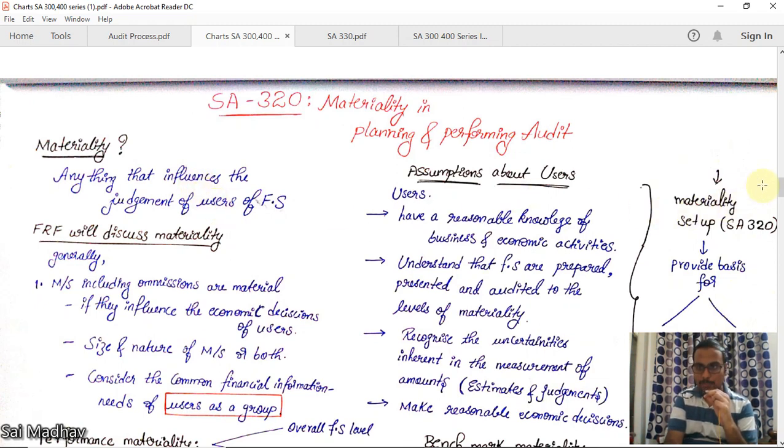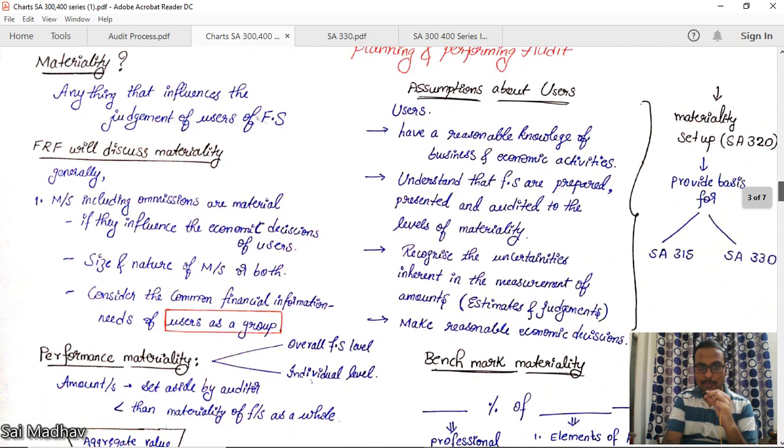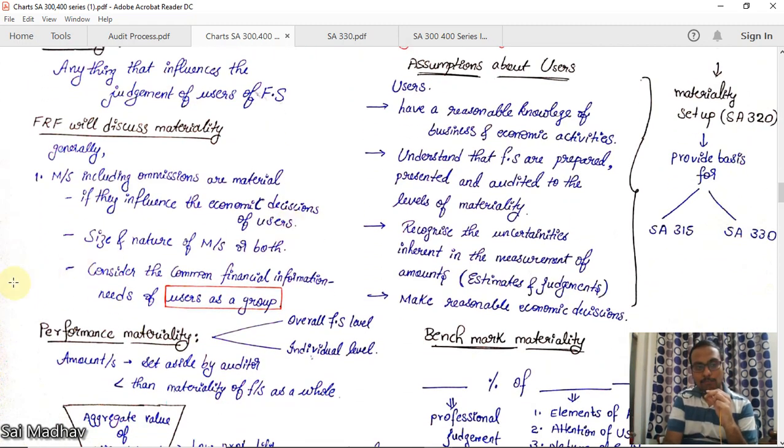This is a highly subjective term, guys. The financial reporting framework will generally discuss materiality. Generally, misstatements, including omissions, are material if they influence the economic decisions of users.